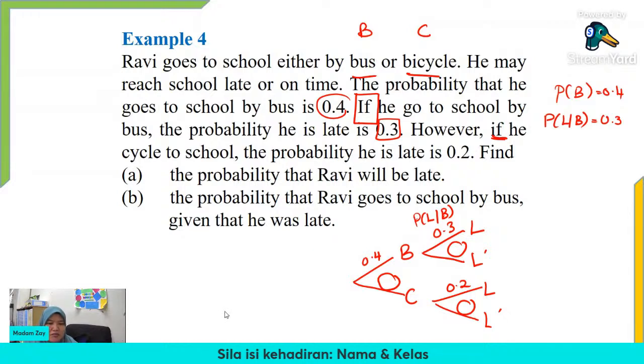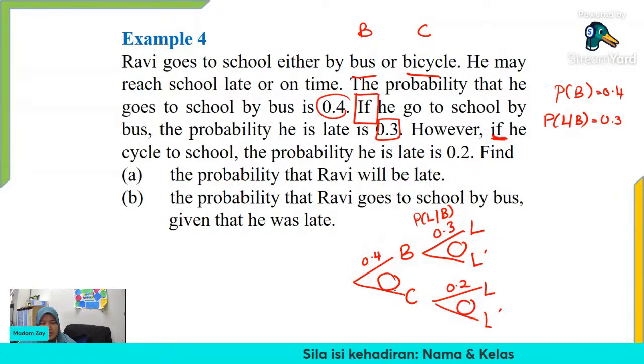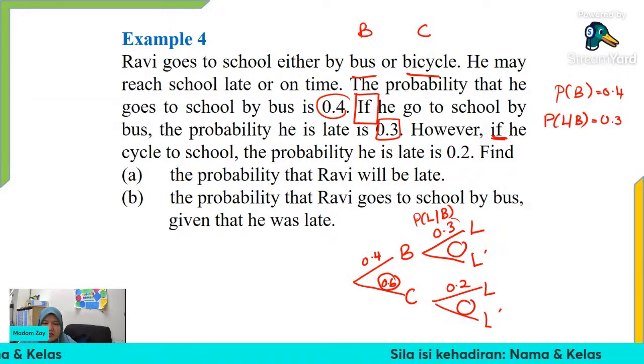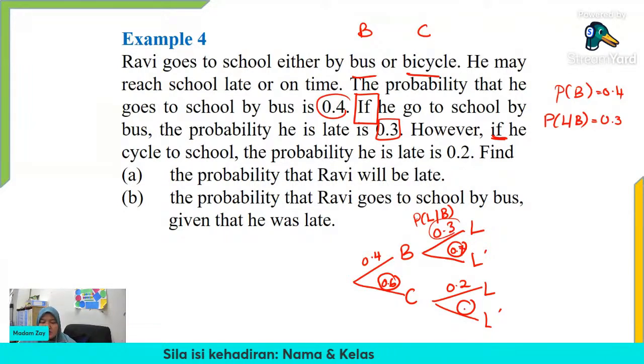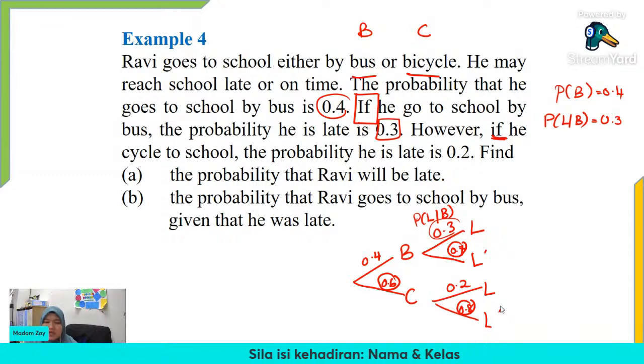Yes, good. 1 minus. Bagusnya. So, you dah faham dah konsep. So, 1 minus. Every bunch ni total dia mesti 1. So, 1 minus dah dapatkan C. 1 minus 0.4 for B. So, we get 0.6 here. And then for not late, here untuk yang atas ni, we minus 0.3, we get 0.7. But for this one, because the late is 0.2, so the not late is equal to 0.8. Okay, so we use the complement event kat sini.